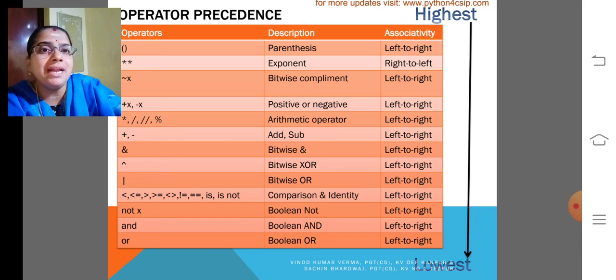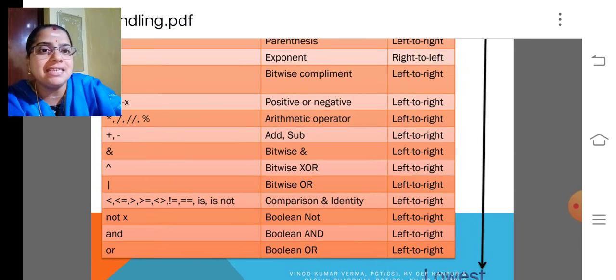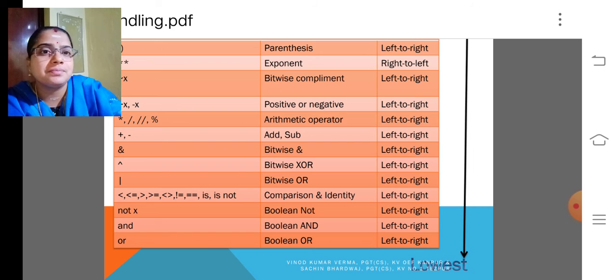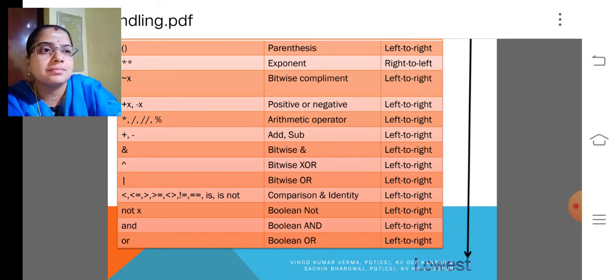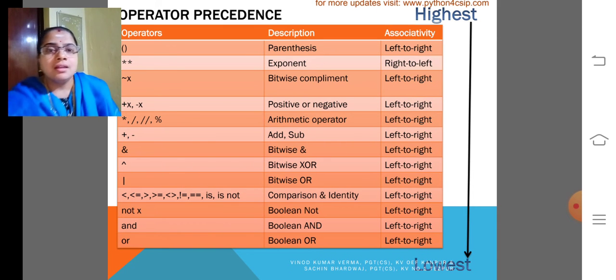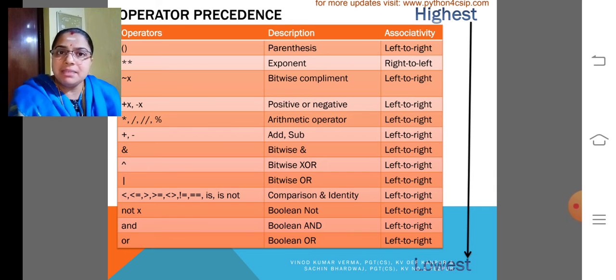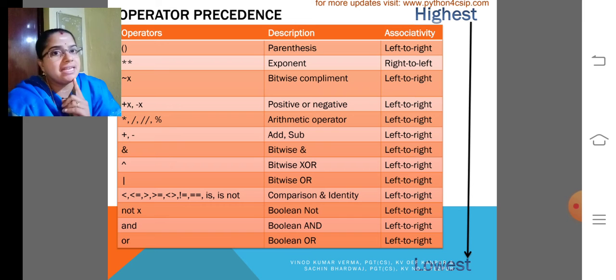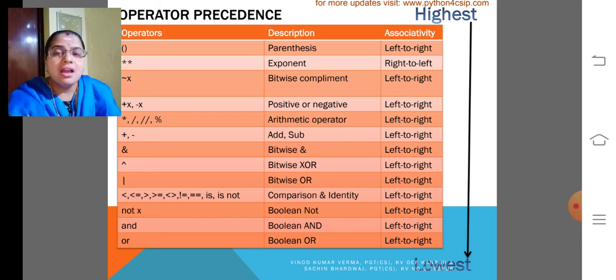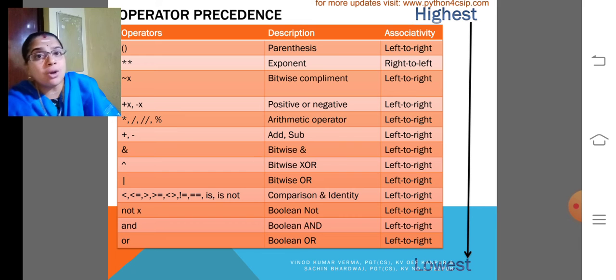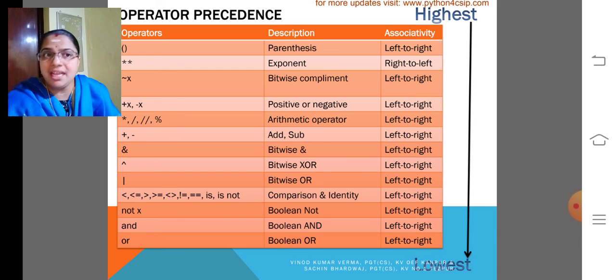Then my dear children, look at this. This is the operator precedence. Precedence is nothing but the priority. While we are combining one or more operators in an expression, then the priority is more important for the execution. How the interpreter will take the operators, which operator gets higher priority and which one has lower priority.